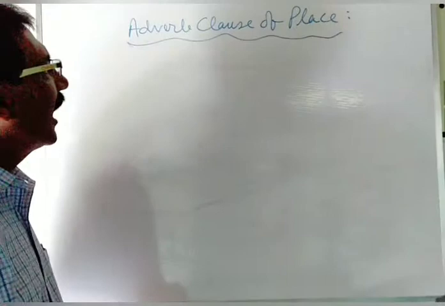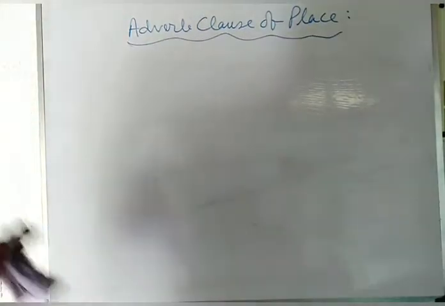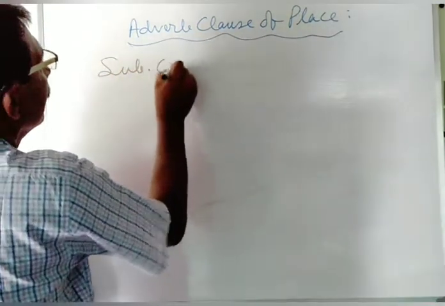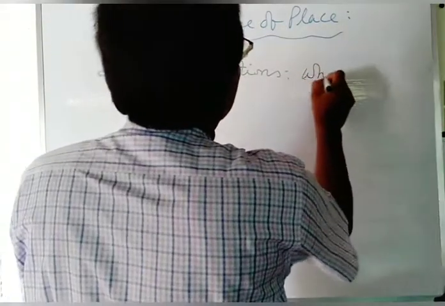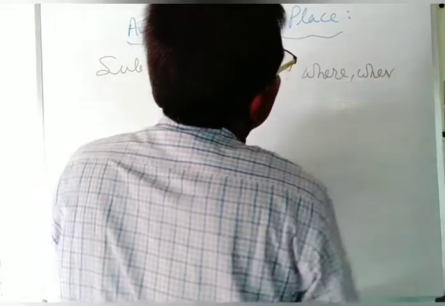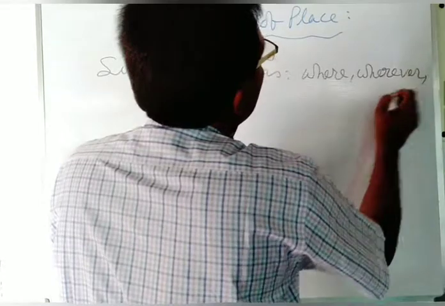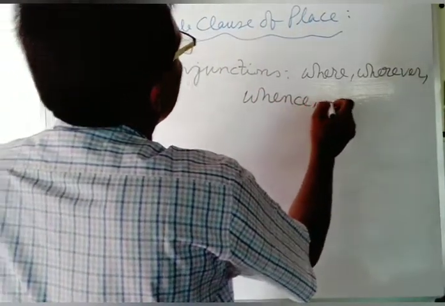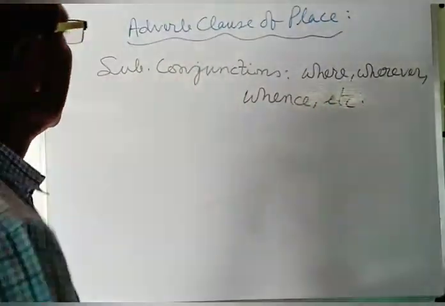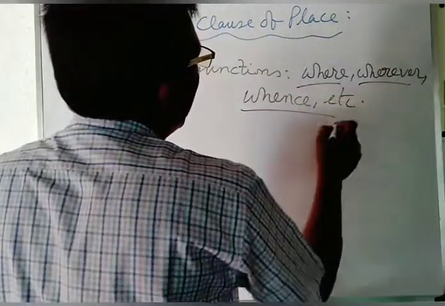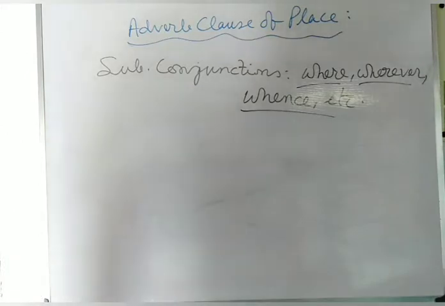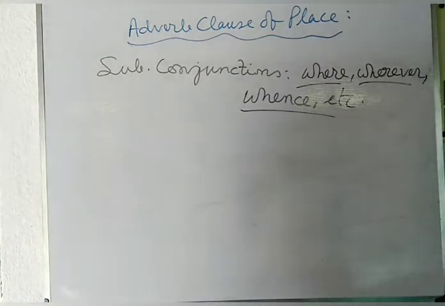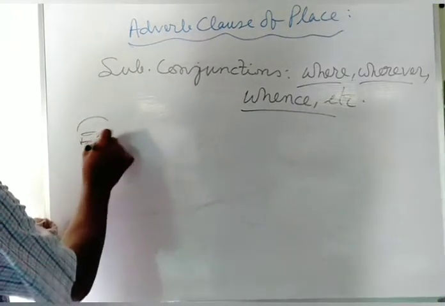Now, you will see how the adverb clause of place is introduced with subordinating conjunctions such as where, wherever, whence, etc. When a subordinating conjunction such as where, wherever, whence, etc. is used in order to indicate place, then the subordinating clause is to be termed an adverb clause of place. Now see how it is introduced. Suppose the examples may be given.